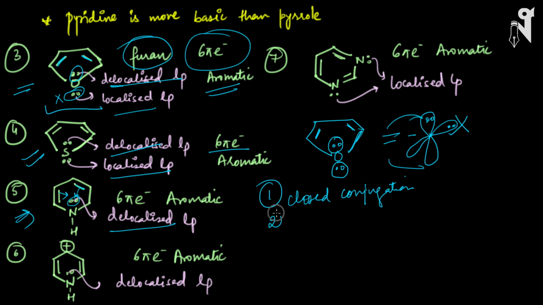Second, we have to see whether the molecule is planar or not. This nitrogen is sp2, this carbon is sp2, this carbon is sp2, this carbon is sp2, this carbon is sp2. But look at this carbon, this is an sp3 carbon. So when this is an sp3 carbon, definitely your system is not planar. I have made a small mistake over here. I have written this compound is aromatic. Actually, this compound is not aromatic.